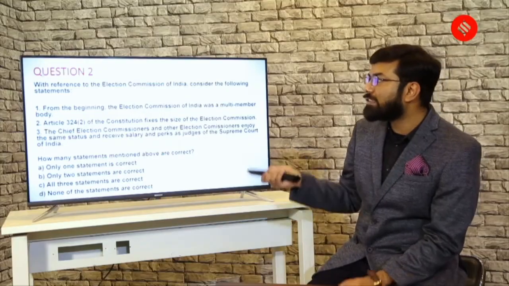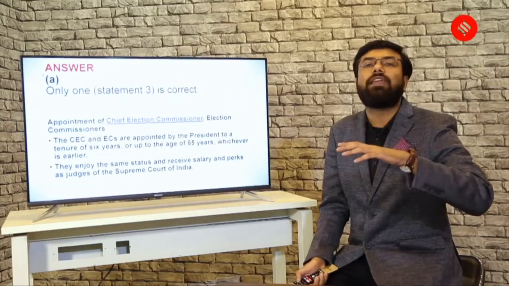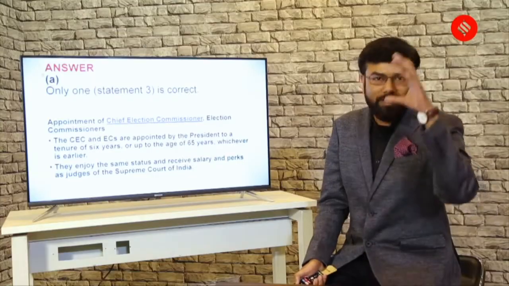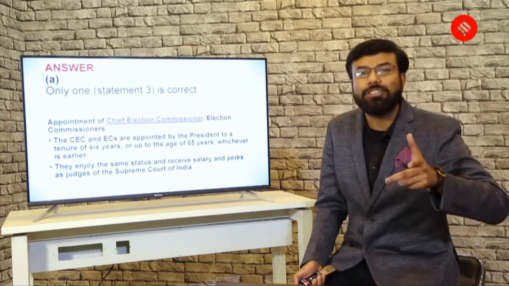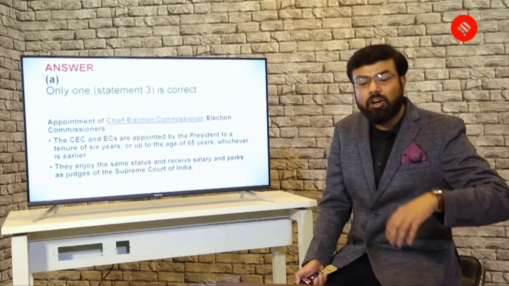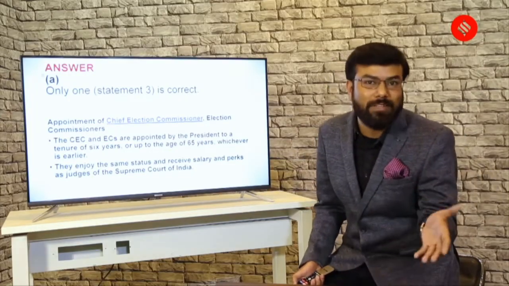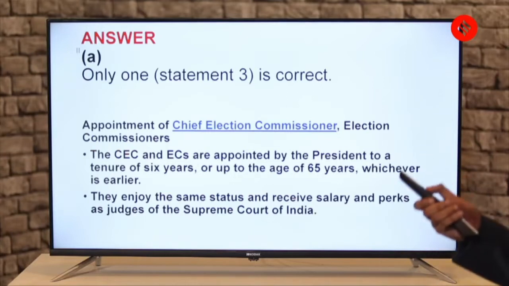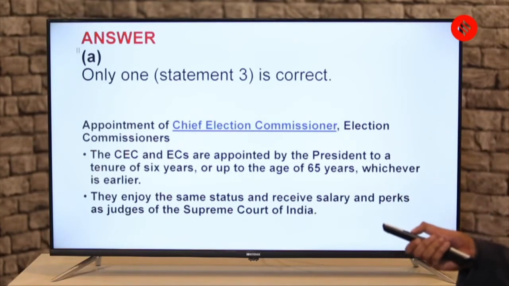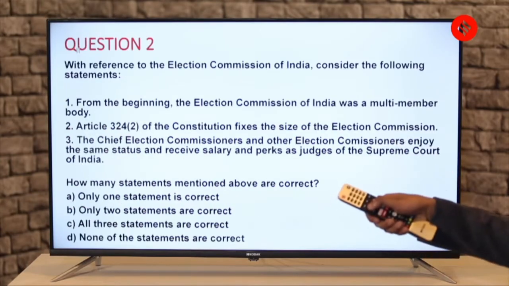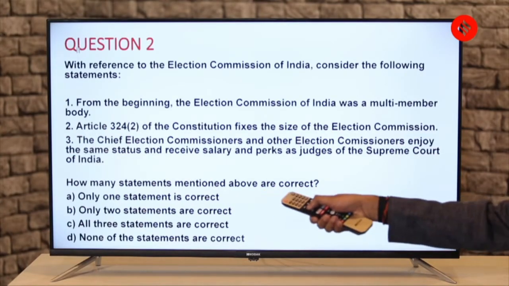So you might be thinking that it's an easy question. If you have done your factuals, it will always be right. But sometimes there is some play in the options. They need to check your presence of mind during the time of examination. So the answer here is only one statement, that is statement 3, is correct. So the correct answer, if I go back to the question, is that only one statement is correct.